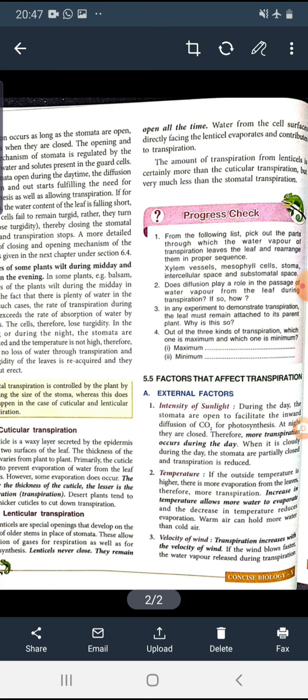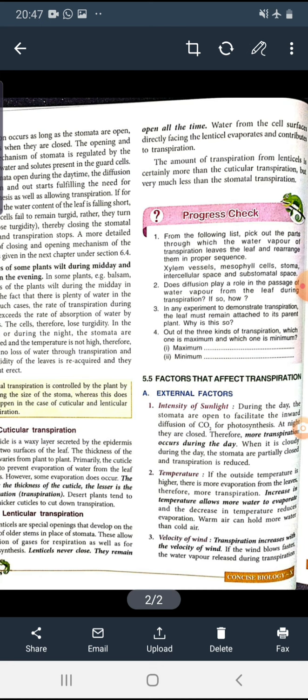So an increase in temperature allows more water to move out in the form of water vapor from the leaf surface with the help of stomata, and warm air can hold more water than cold air, okay. Next is the velocity of wind.